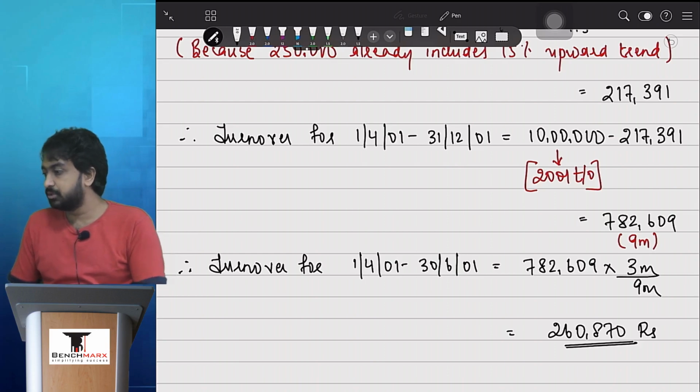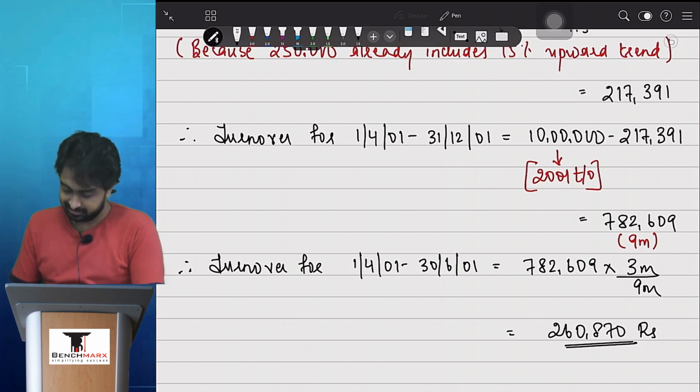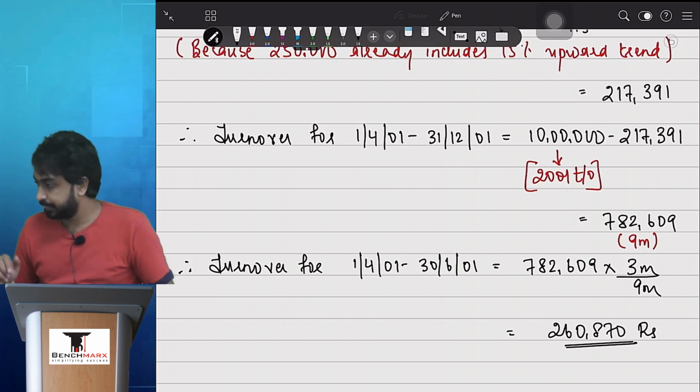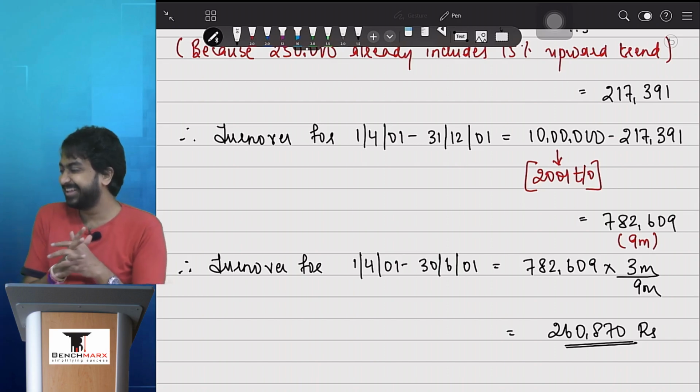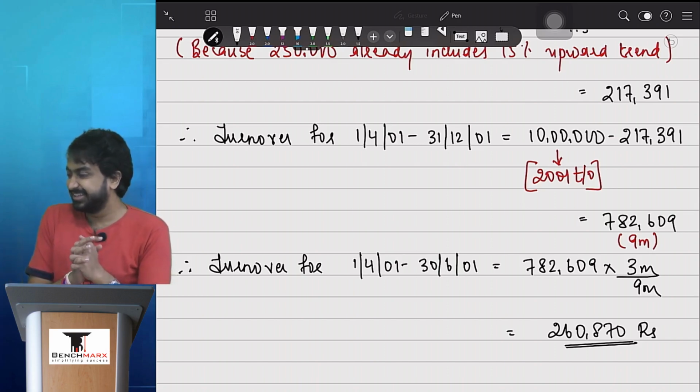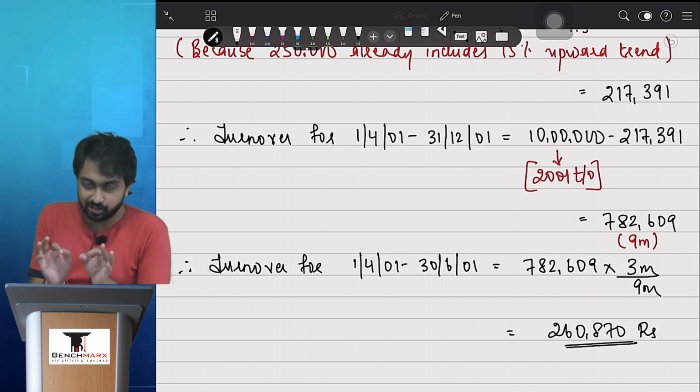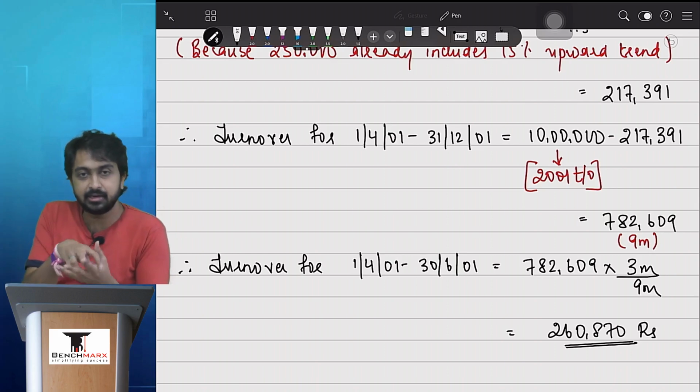पब्लिक सोच रहा है अभी भी. अरे बताओ. We have found out the turnover in the dislocation period, exact period 1 year prior.